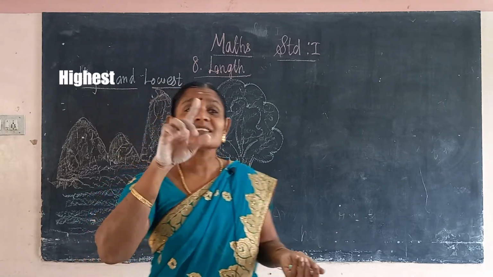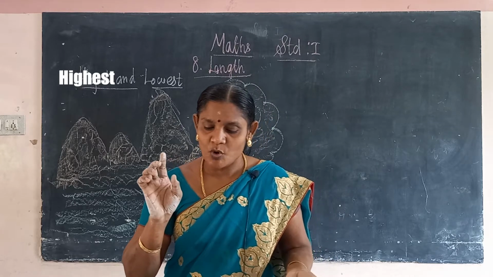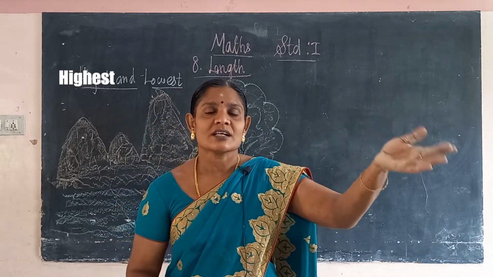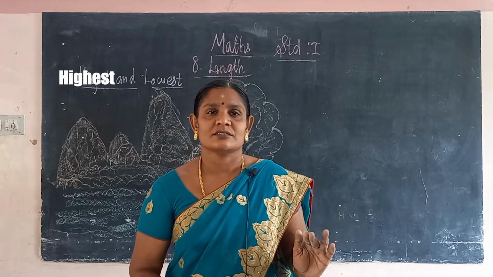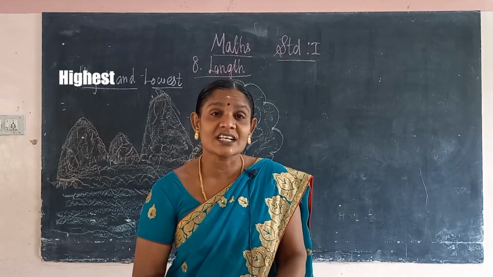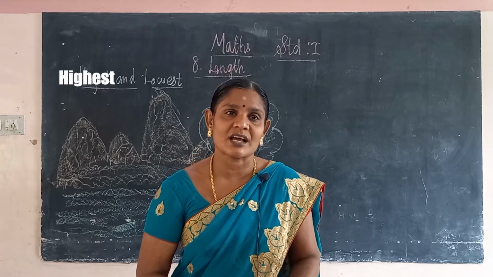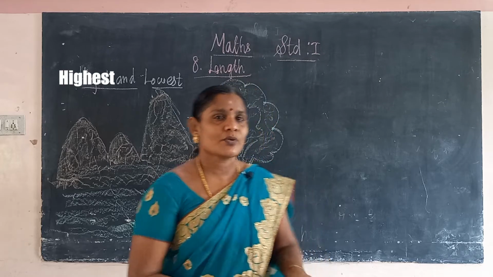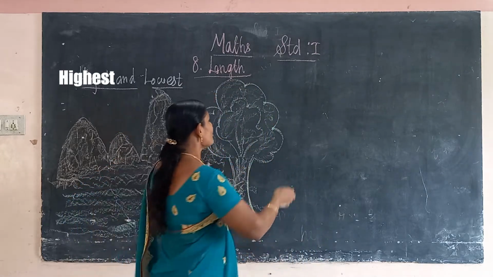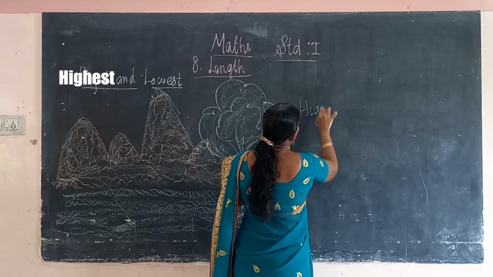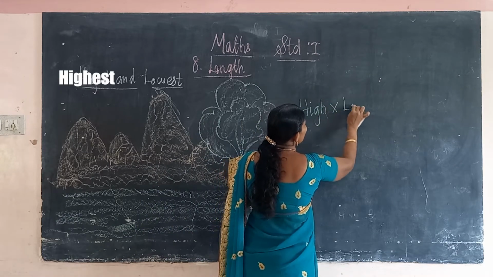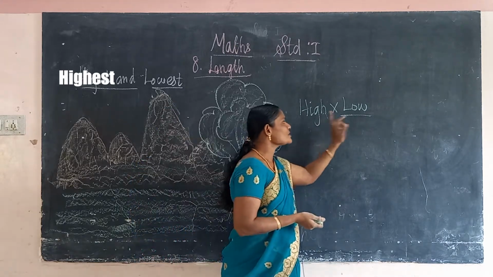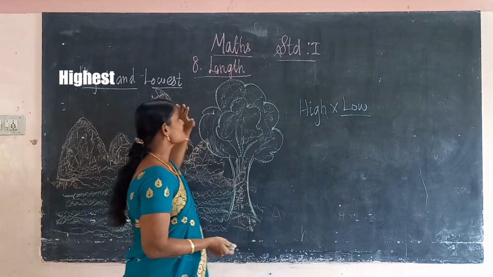Who is the highest boy in the class? Kaja is the highest boy in the class. Okay, who is the lowest girl in our class? Nisha is the lowest girl in our class. What is the meaning of high? Very tall. Low means very short. So high is the opposite of low. That is what we discuss in this class.